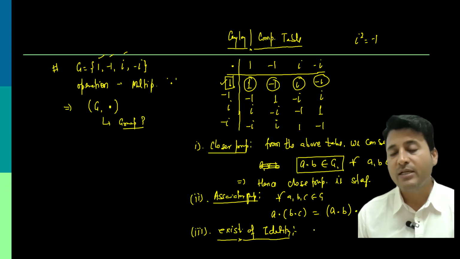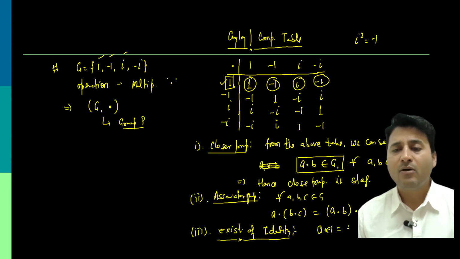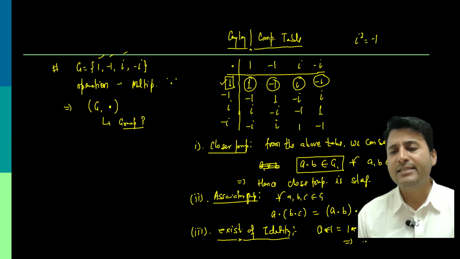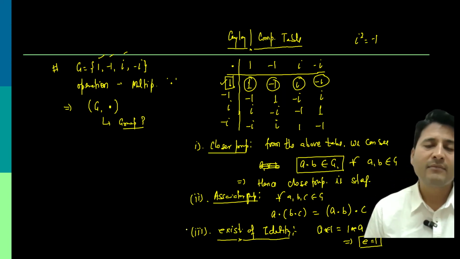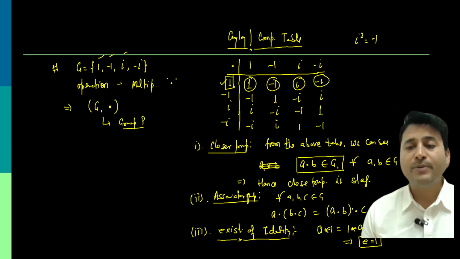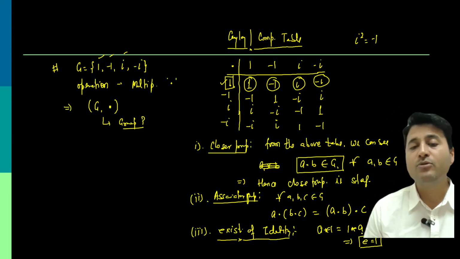So we can write that from the composition table, a star 1 or 1 star a, where star means multiplication here, is a. That means the identity element for this operation is 1. And even otherwise we know that for the multiplication operation, the identity is 1, as we discussed in the previous example too.